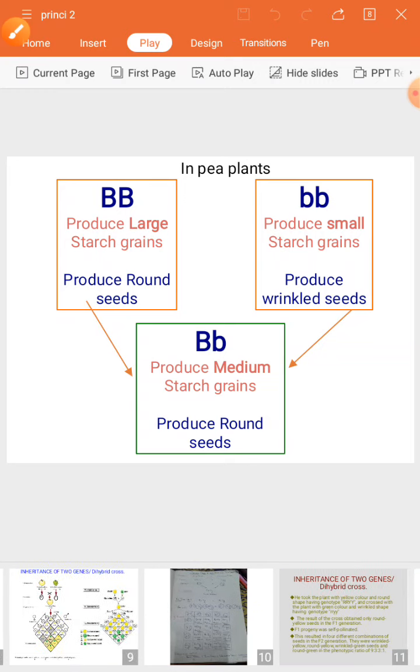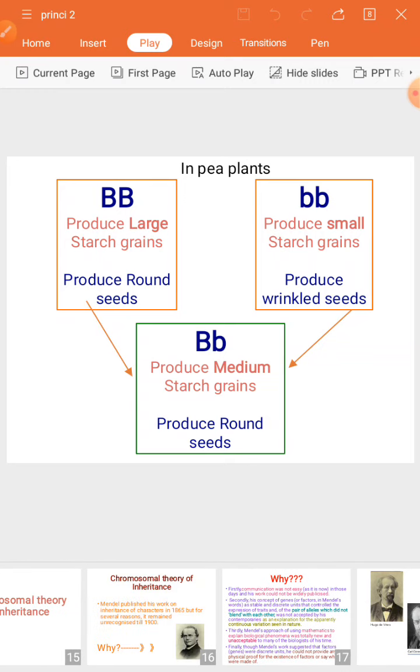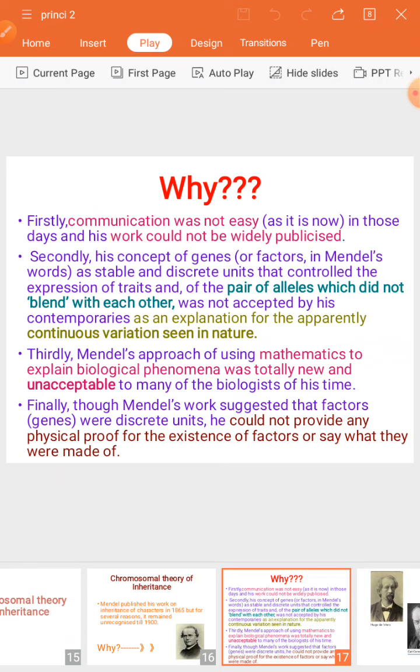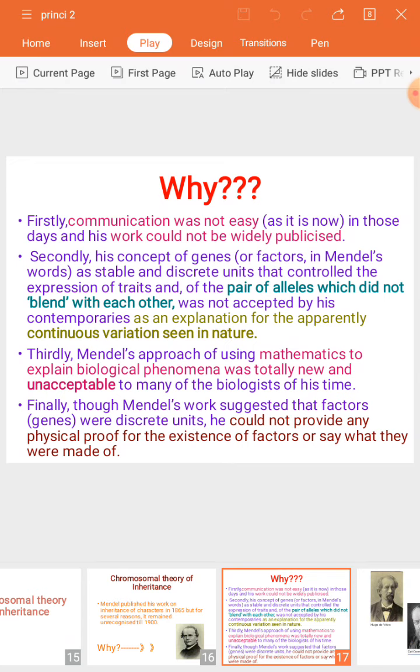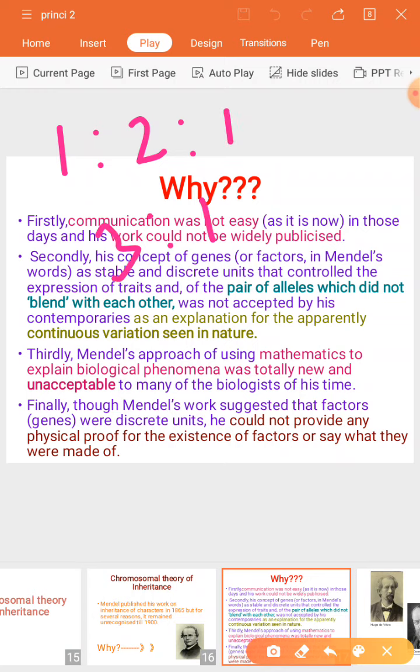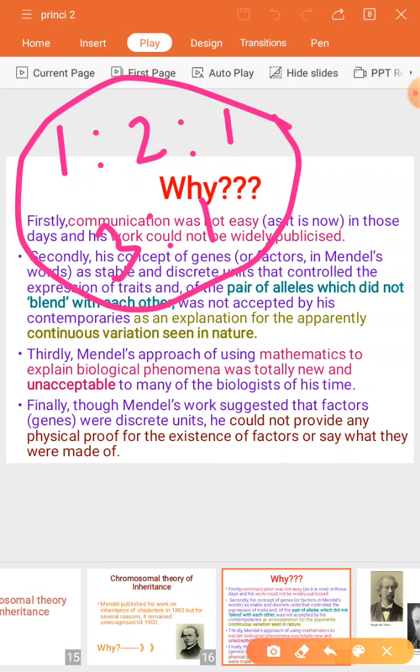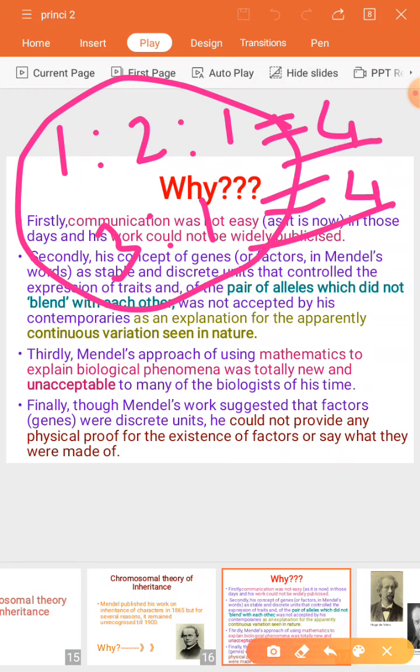Then you had the doubt on Mendel's work, where you asked about this particular portion. We are talking about the mathematical portion. We have told 1 is to 2 is to 1, 3 is to 1. Now if I tell you this is the condition, how many is it in total here? 4. Here also again we are talking about 4, genotype 4, phenotype 4.